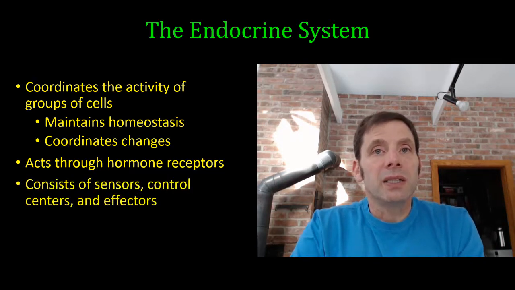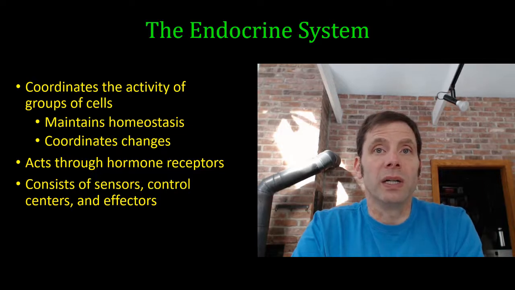The endocrine system consists of a collection of sensors, control centers, and effectors. So the endocrine system is going to work in feedback loops, if you refer back to the feedback loop video in our Foundations of Physiology section.